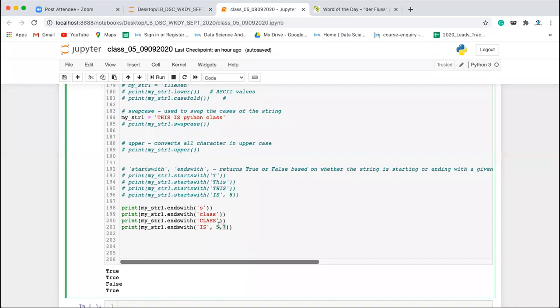Okay. Now let's say if you will be writing here 0 and run this, so still it is giving you true. Why? It is not checking whether your string is starting with is or not. It is checking whether the stop index which you have provided, that index minus 1, whether it is ending with S or not at that index. Clear, everyone? Is it clear? Ends with, starts with.